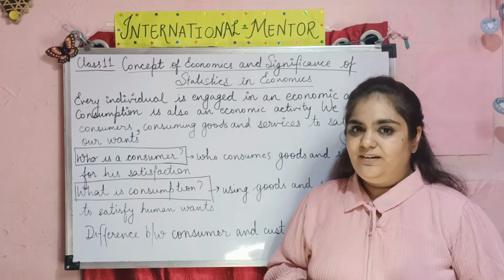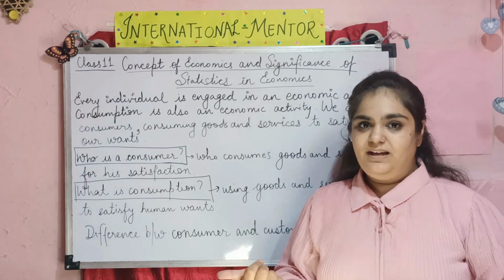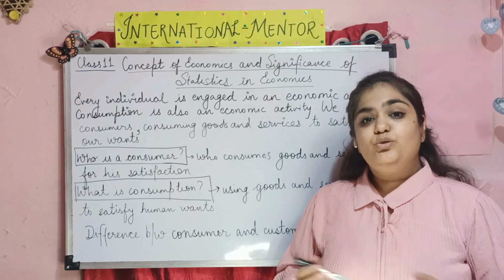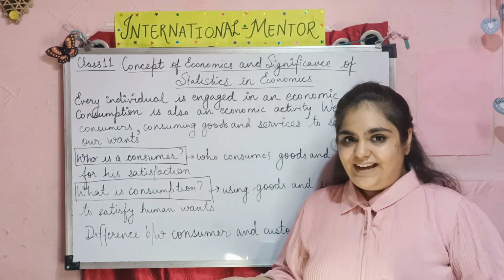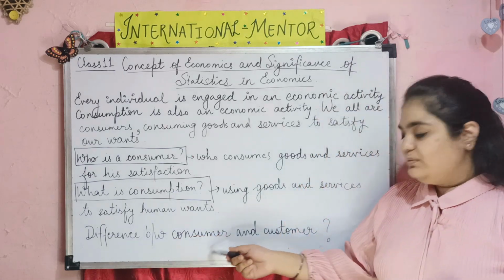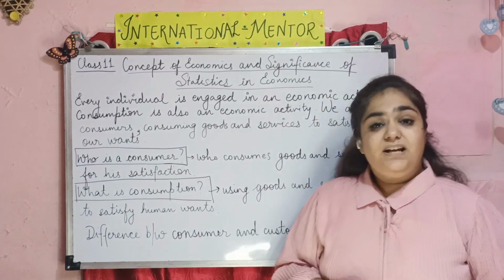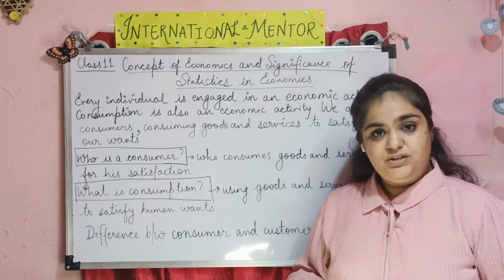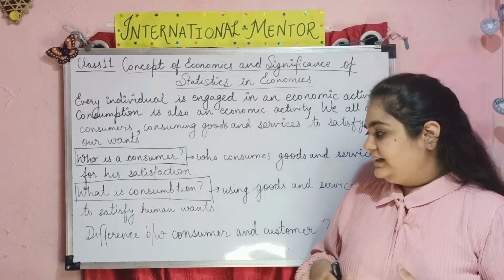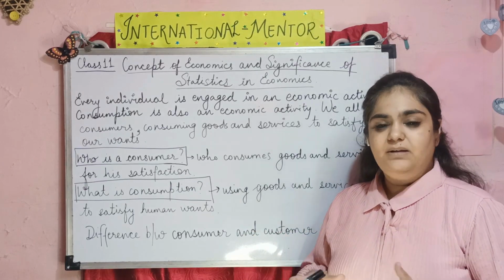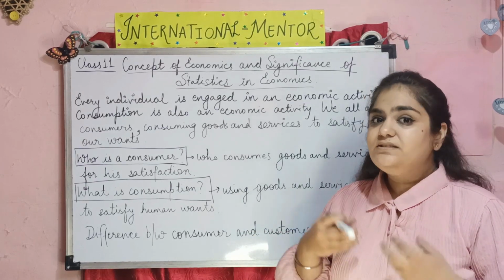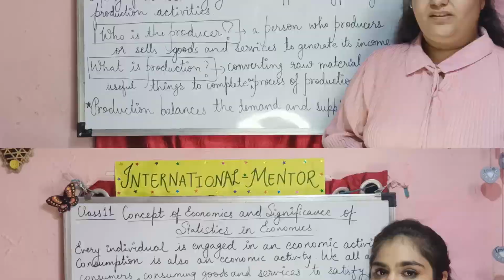Now you would be wondering, if you go to a market and buy a product, you would be the consumer. Actually, you are not quite correct. So let's study the difference between consumer and customer. The customer is the person who buys the product, and the consumer is the ultimate person who actually consumes or uses the product.